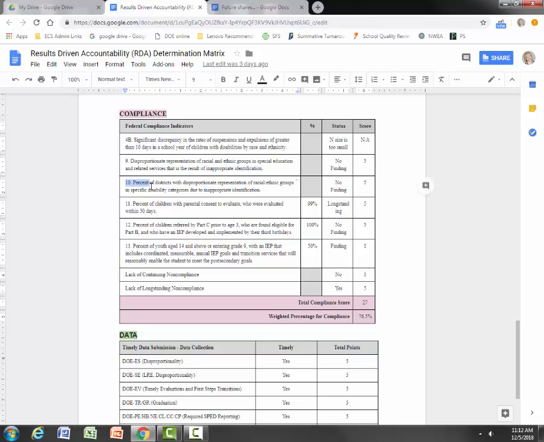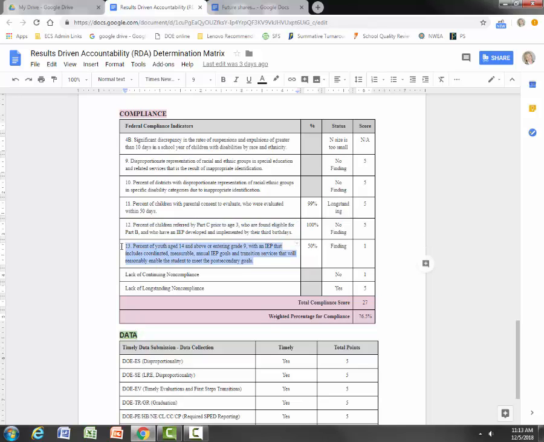The 10th indicator is similar, except that this is in each specific disability category, so we can be found out of compliance just with autism if we have too many of one ethnic or racial group. Our timelines for how our evaluations are completed, how we bring kids from first steps, keep to that timeline.